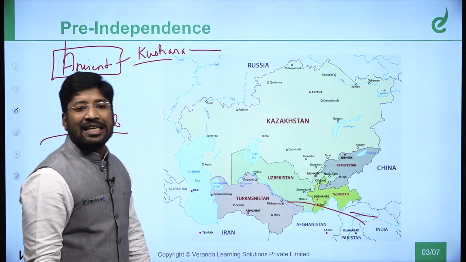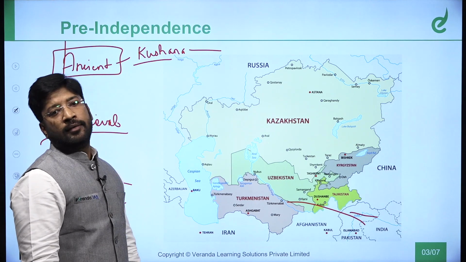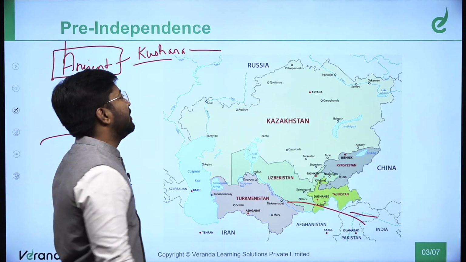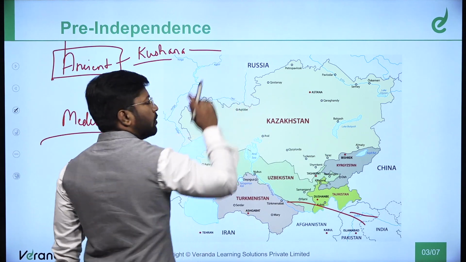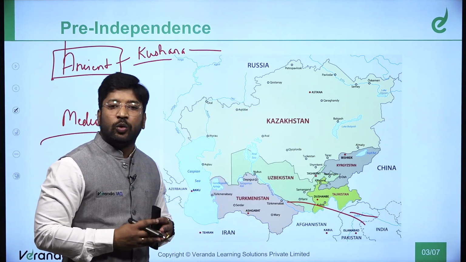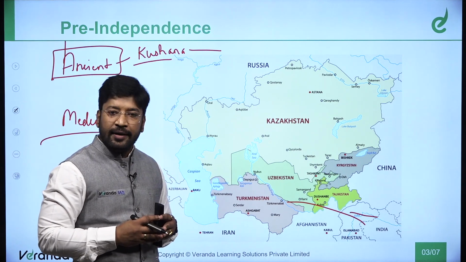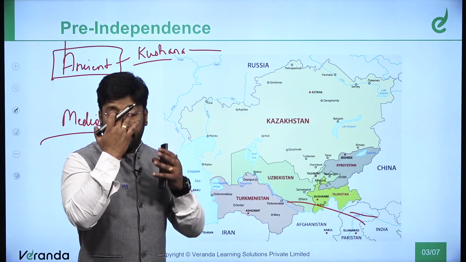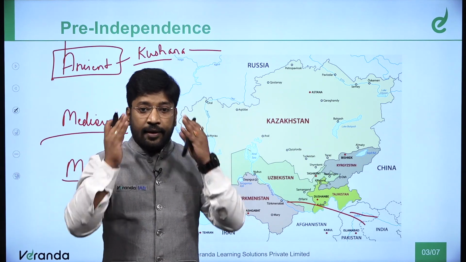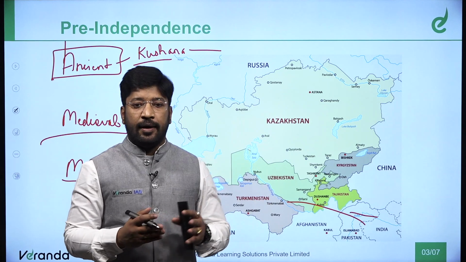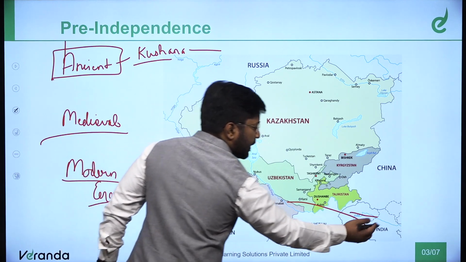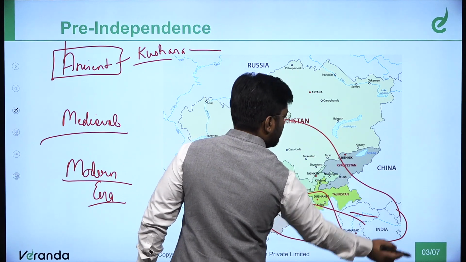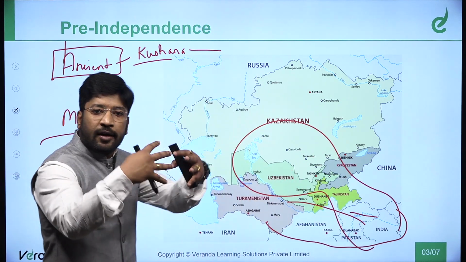A lot of cultural influence came from the Kushanas to India, especially in architecture. Buddhist architecture took certain features from the Kushana empire, because the Kushanas were ruling in the northern part where Buddhism was present, and they were also ruling in Central Asia. So it led to cultural confluence.